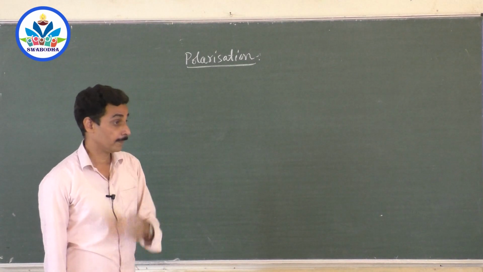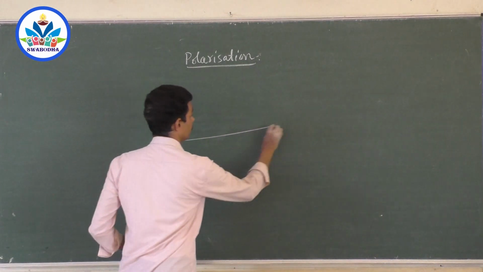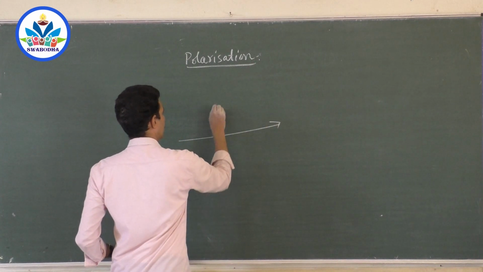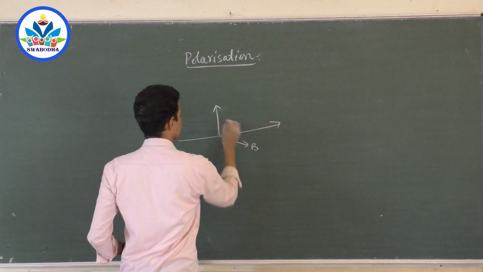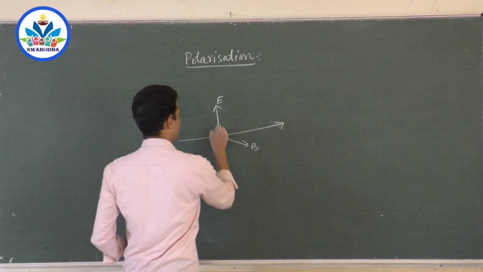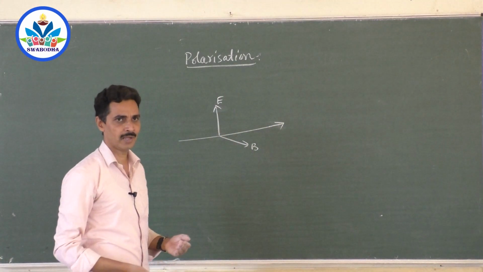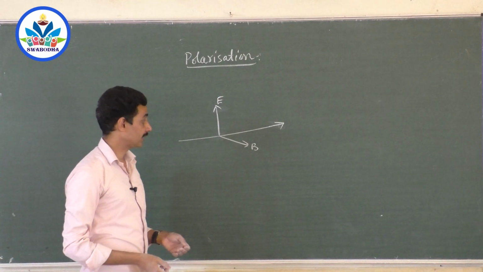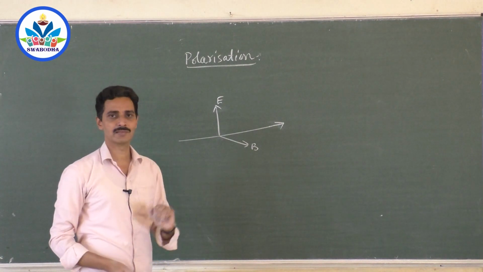Now in light, suppose the electric field is like this and the magnetic field is like this. Sir, what is this electric field and magnetic field? Of course, in the diagram we have shown it symbolically by arrow marks. Do you get electric field and magnetic field only in these directions?